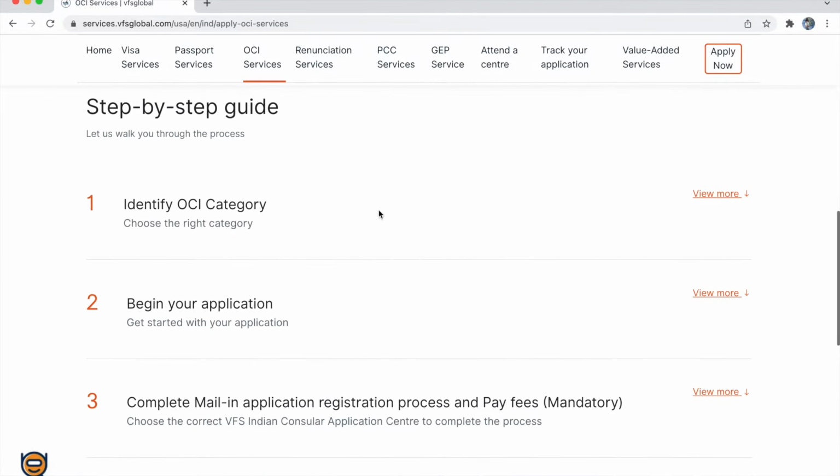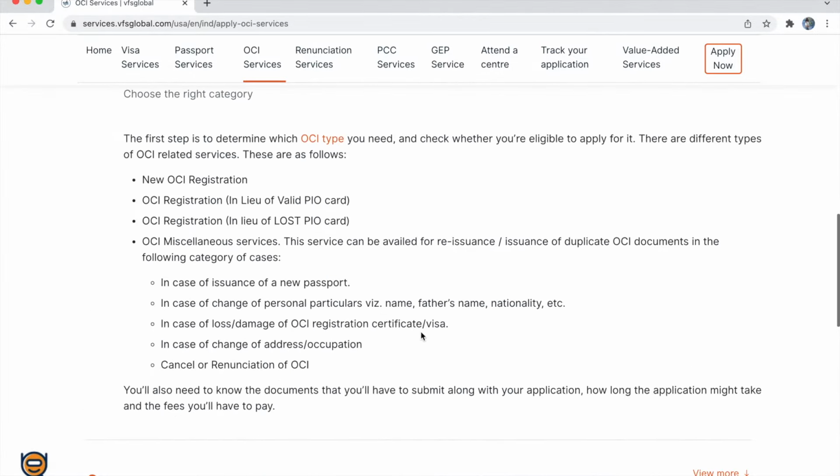The first step is to identify your OCA category. Since we are applying for OCA renewal, our category is going to be OCA miscellaneous services. As you see, they have mentioned this service is availed for reissuance or issuance of duplicate OCA. So if you have any personal particular change or if your OCA is lost or damaged, you can choose OCA miscellaneous services to renew or to reissue your OCA card. So now our category is going to be OCA miscellaneous services.